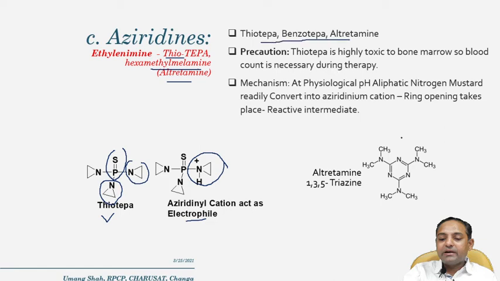So thiotepa, benzatepa, and altretamine are the drugs under this category. Though altretamine has a triazine ring, it doesn't have an aziridine ring, but it has a similar mechanism of action. That's why it falls under this group.